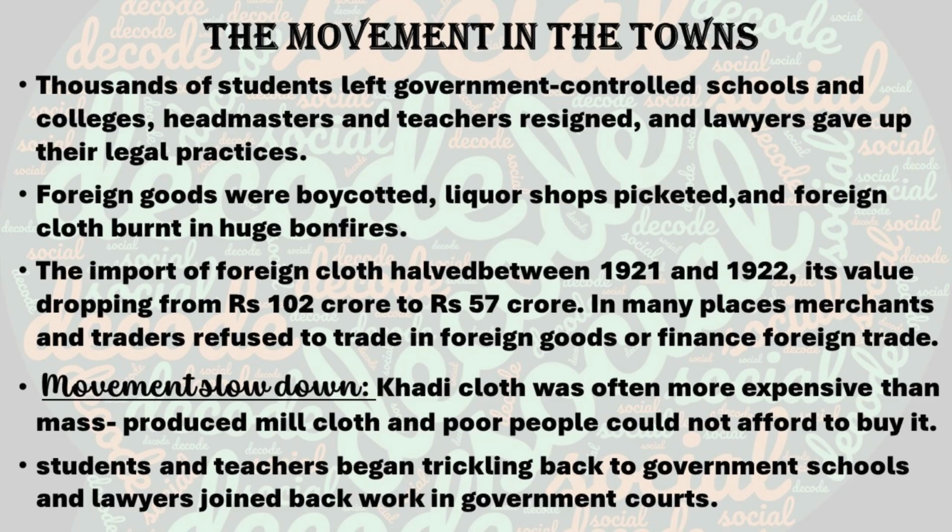Let me see how the movement happened in the town area. At the beginning of the non-cooperation movement, Gandhiji's call for non-cooperation with the British spread quickly in towns and cities. The people started their protests. Students left government schools and colleges, teachers resigned from government institutions, and lawyers gave up their practice in British courts.